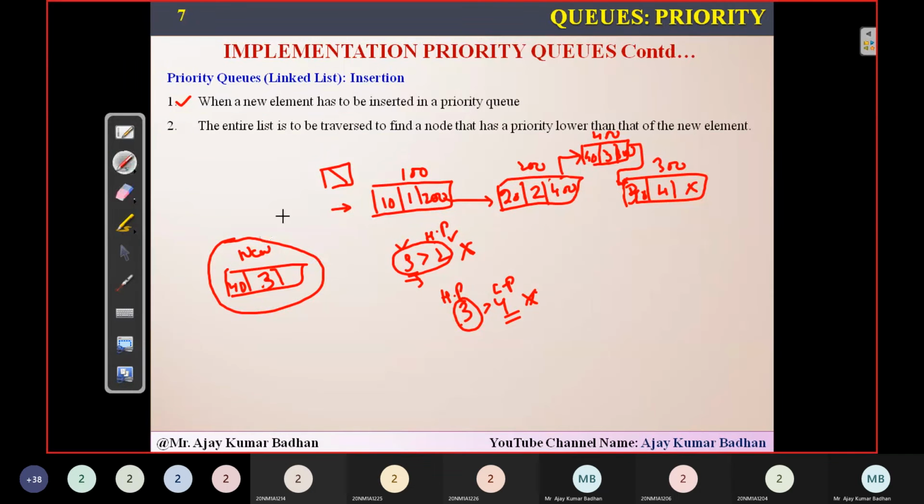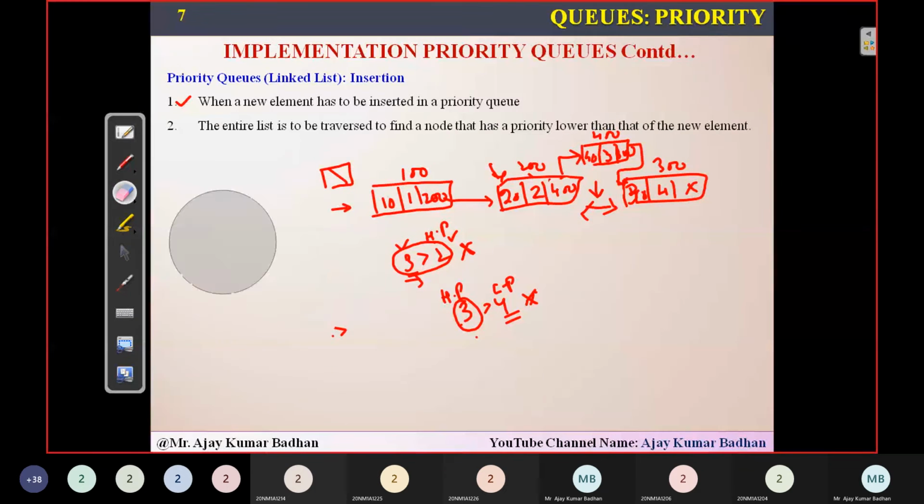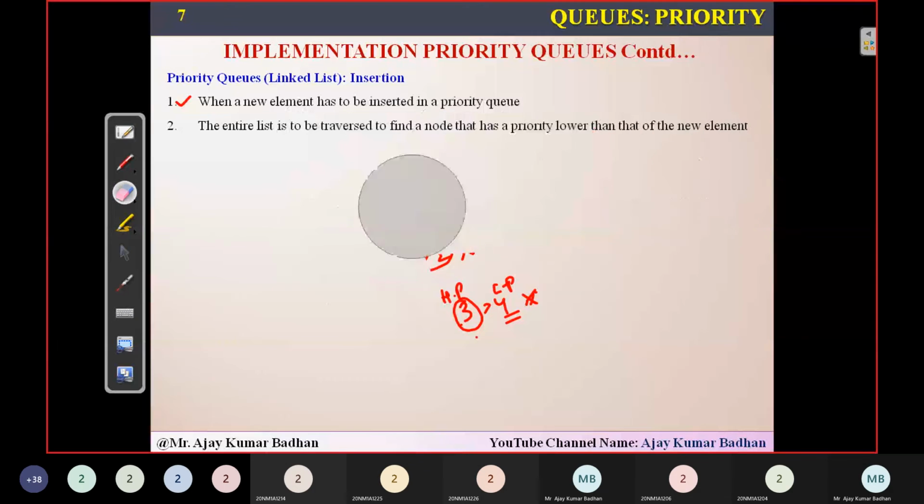Whichever element we get, we have to see whether it is greater than the next elements. So 3 is greater than 1, so we cannot insert here. We'll go to the next one. 3 is greater than 2. Yes, the condition is true, so we cannot insert before that. Then we'll go to the next one. 3 is greater than 4? This time the condition fails. So definitely that node should be inserted at this point, and we'll simply do it. I will explain that with the help of a program. Don't worry. Just understand the logic, how exactly this works.